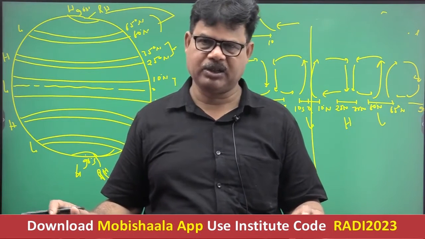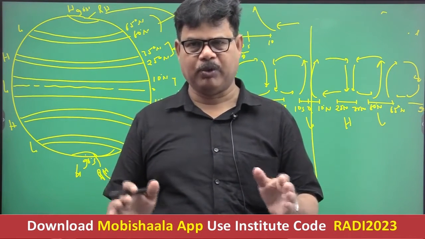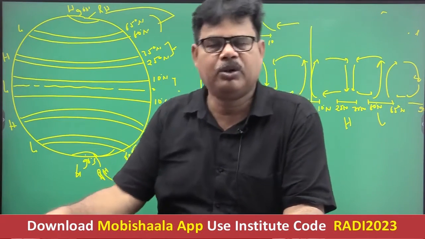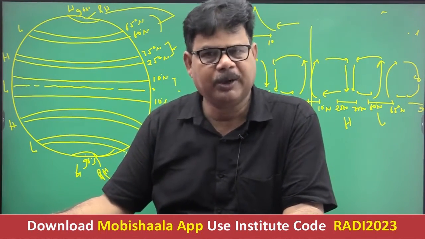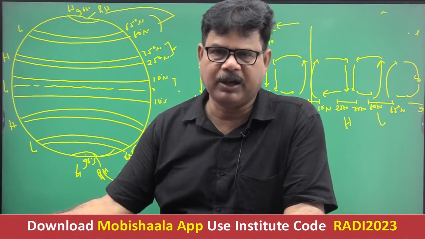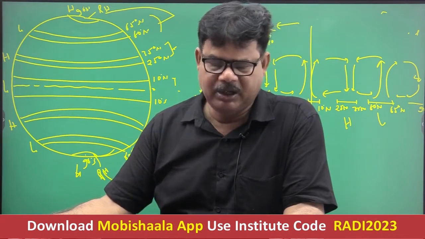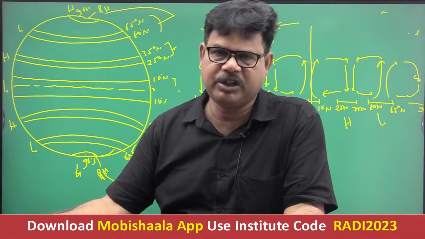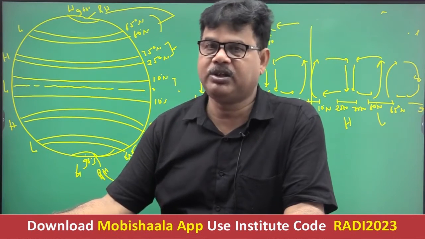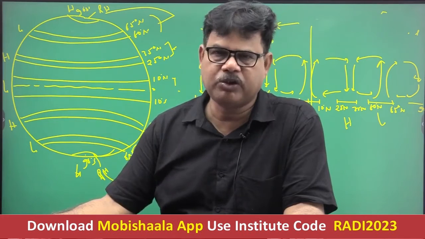That's why continents are warmed up, and hence the shifting of ITCZ is more in the northern hemisphere as compared to the southern hemisphere. Again, notice that the shifting of ITCZ is not uniform even in the northern hemisphere. In the northern hemisphere, the ITCZ shifts broadly up to 20 degrees north in Africa, but the shifting of ITCZ is maximum over the Indian subcontinent because of the presence of the Himalaya.